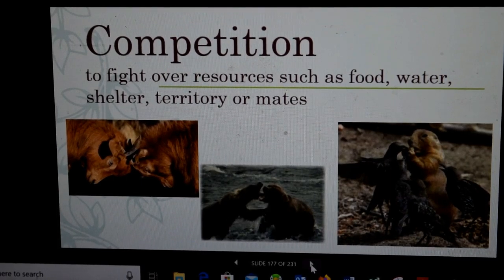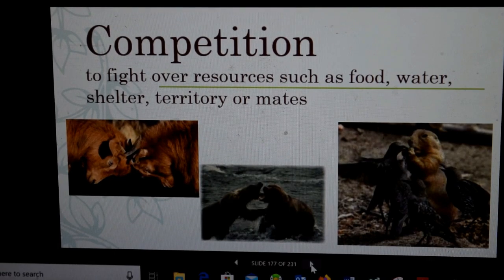So one interesting one is territory. In territory, there's certain animals, larger, usually carnivorous animals, that will mark their territory. Basically, in their urine, which is a fancy word for in their pee, they have pheromones. They have a scent in it.